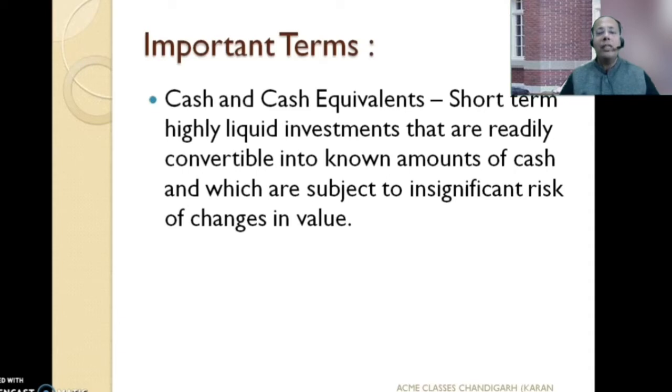But can you say the same thing, let's say in the context of a car? Can you for sure say that you can sell your car and recover 60,000 from the sale proceeds of the car? Well, that depends on how much your car sells for ultimately. But then that is not cash and cash equivalents. So cash and cash equivalents have the fundamental feature, first, that they can be quickly converted into cash, and secondly, into known amounts of cash without any significant loss in terms of value.